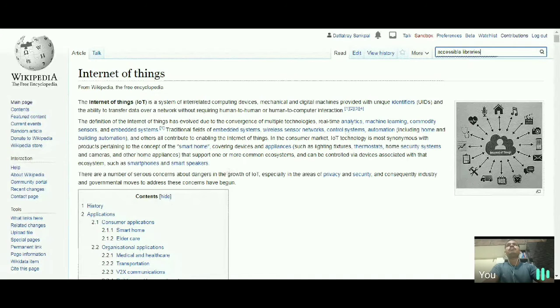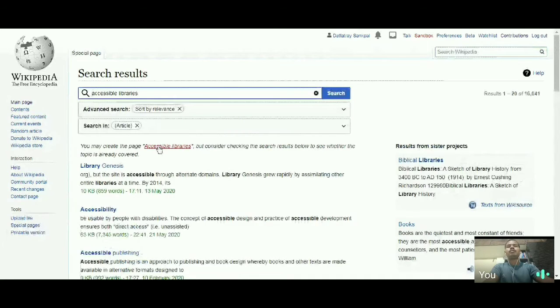So this is the term, accessible libraries, used for physically disabled persons, who should have accessible libraries where they can reach easily, where they will get braille literature. So for physically disabled persons, the libraries are called accessible libraries.